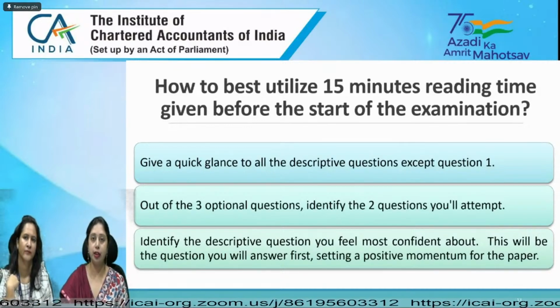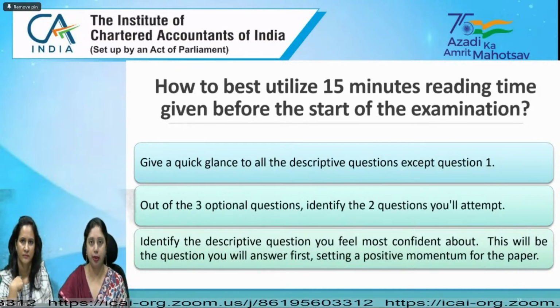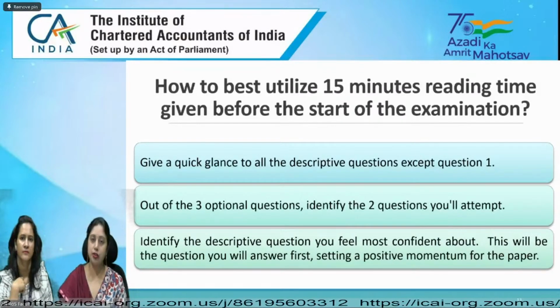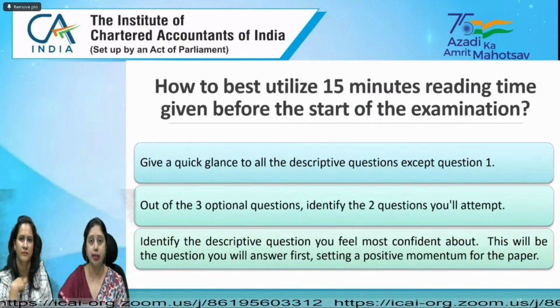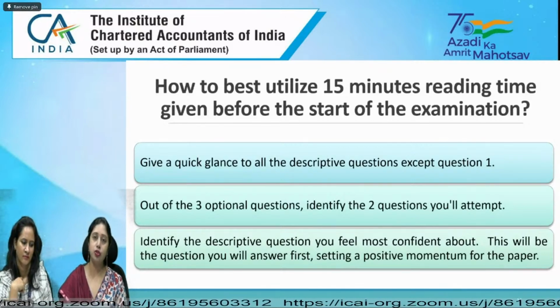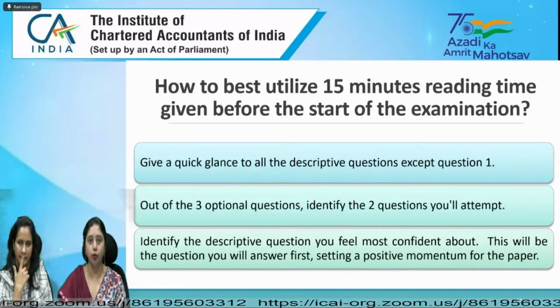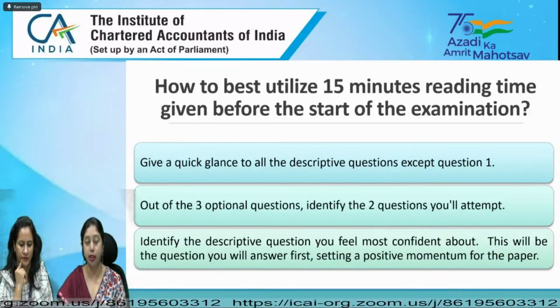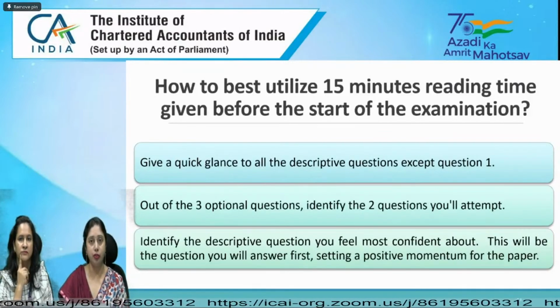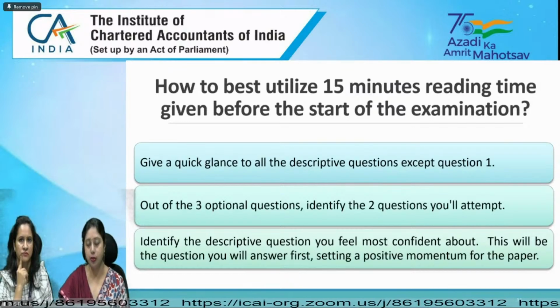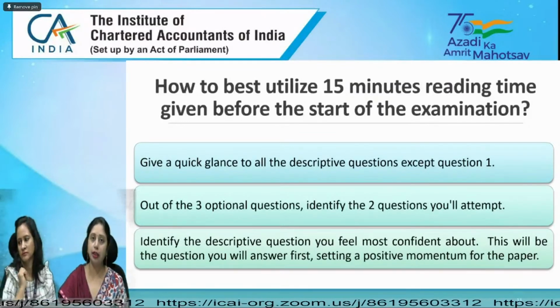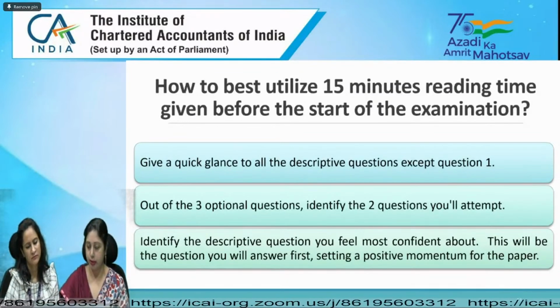It creates a very positive impression on your examiner, because your answer sheet is the only medium of communicating with the examiner, and there you have to create the entire impression. So start with the answer which you know the best, where all subparts are known to you. Answer that question properly, though you should not exceed the time limit which you have allocated for that particular answer too much, but you should start answering from the question which you know the best.